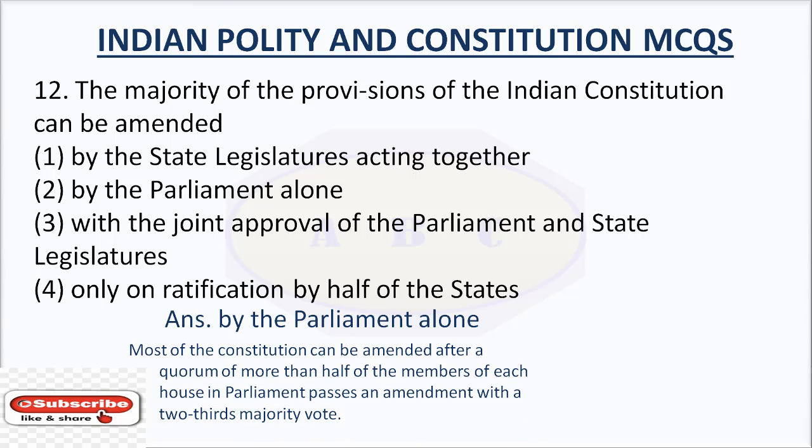Most of the Constitution can be amended after a quorum of more than half of the members of each House in Parliament passes an amendment with a two-thirds majority vote.